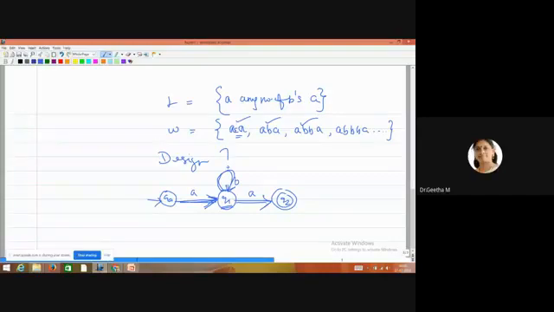Then for the second string, the self loop will execute one time. For the third string, this finite automata will execute the self loop two times. Then for the fourth string, your Q1 self loop will repeat three times. So likewise, all the strings which are in the W will be accepted by this finite automata.